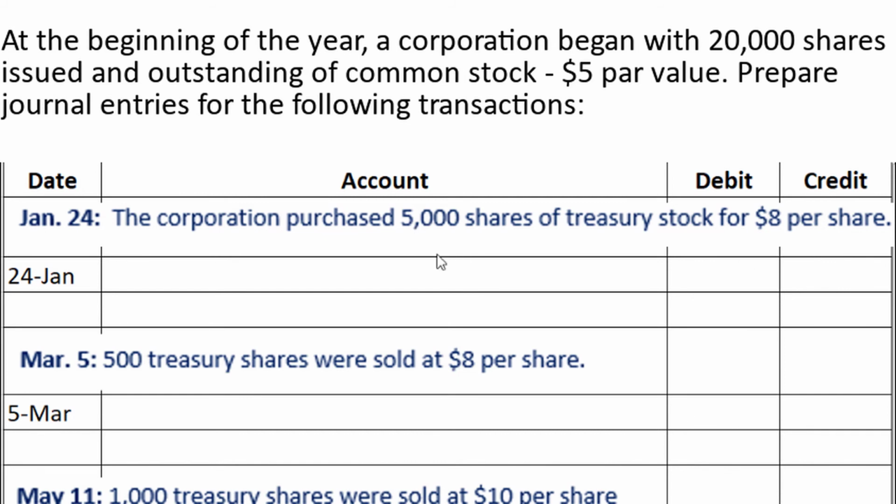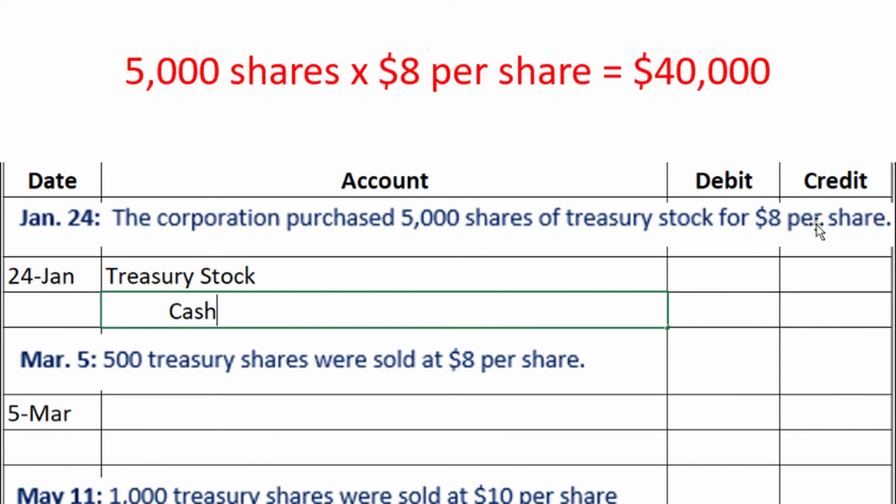So this journal entry is going to be a debit to treasury stock and a credit to cash, since we're paying out cash. And the amount for the journal entry is going to be the 5,000 shares multiplied by the $8 price per share. And if we multiply those two numbers together, we get $40,000. Remember that treasury stock is a contra equity account, so debiting treasury stock here decreases equity, and crediting cash decreases assets. The other thing I want to note is that this $8 that we have for the treasury stock is going to be important, so remember that we purchased the treasury stock for $8 per share.